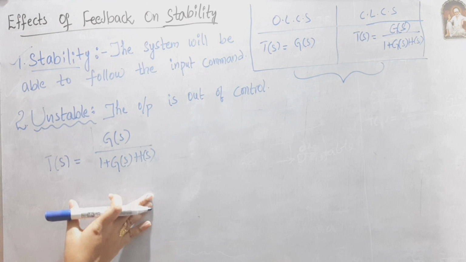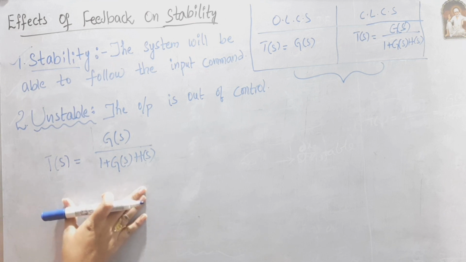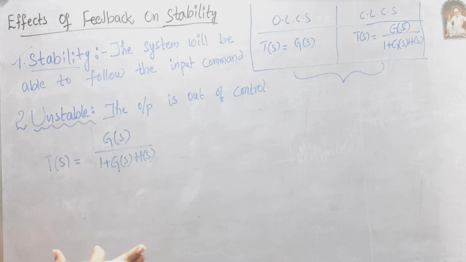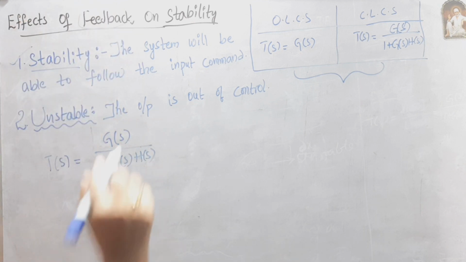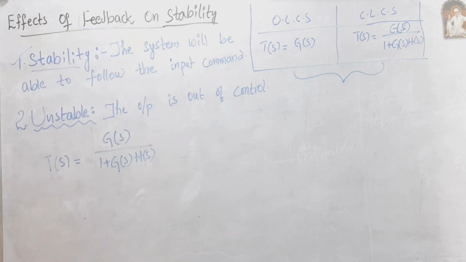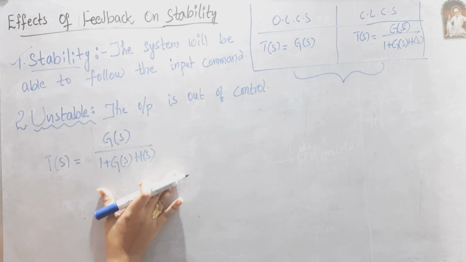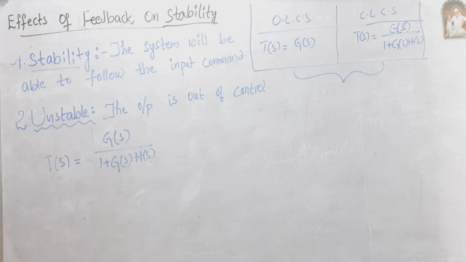Here I am considering the transfer function of closed loop control system. Why am I not considering open loop control system? Because here we are talking about the effects of feedback on stability. So we are talking about the feedback. That's why I am considering the transfer function of closed loop control system.